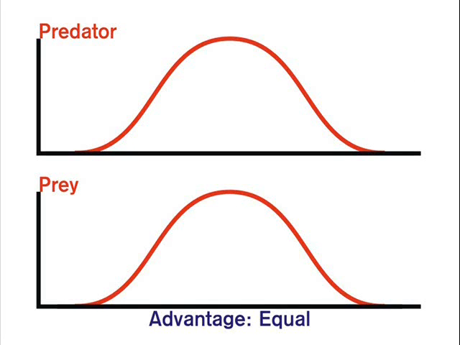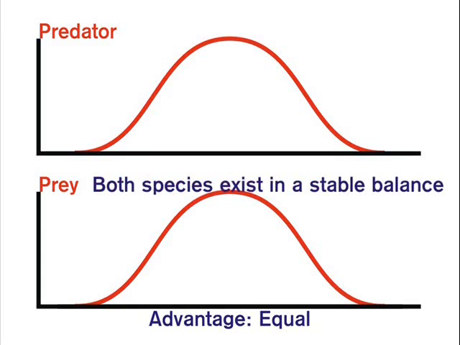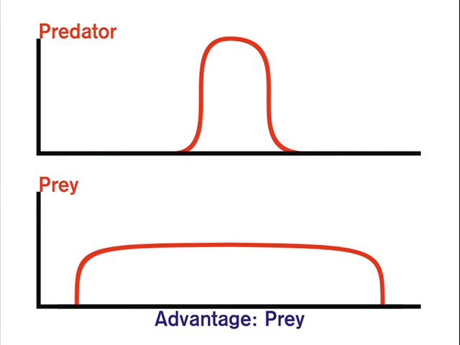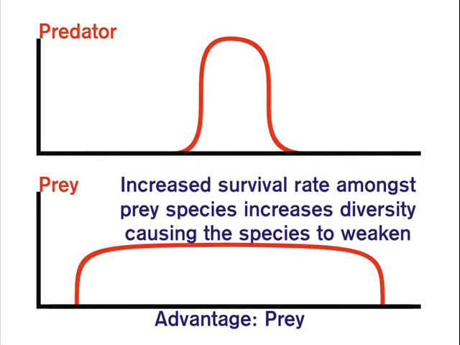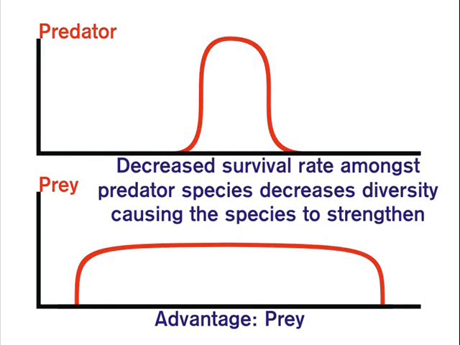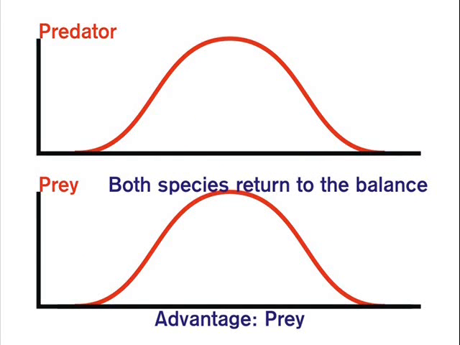Presented here are generic population distribution curves for a predator and prey species with neither having an advantage. Both species exist in a stable balance. If the prey gains an advantage, their increased survival rate allows natural deselection to generate sliders. This weakens the species. When it is harder for the predators, only the fittest of their number survive, causing natural selection to strengthen their form. Both species return to the balance.